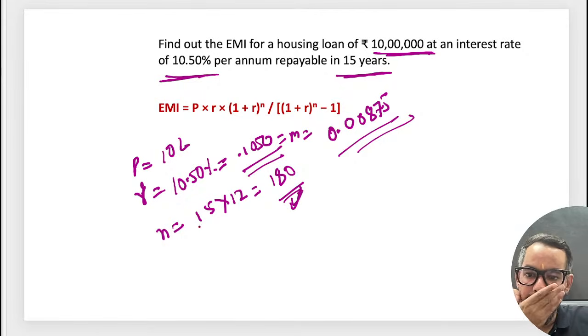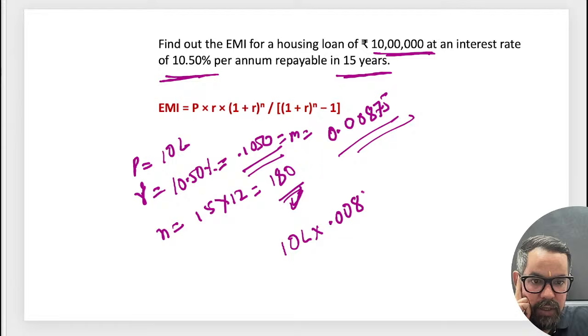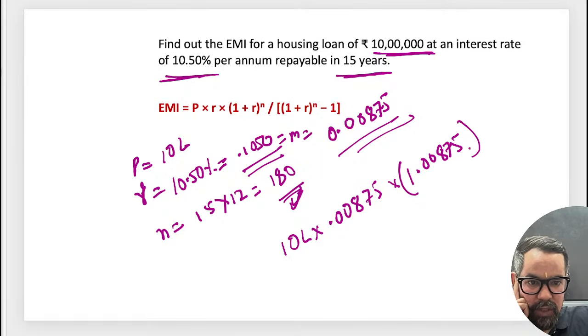Now when we go for the equation itself, your principal is 10 lakh into 0.00875 into (1 plus r), sorry, 1.00875 to the power 180, divided by 1.00875 to the power 180 minus 1, okay. Who will solve this equation, guys?